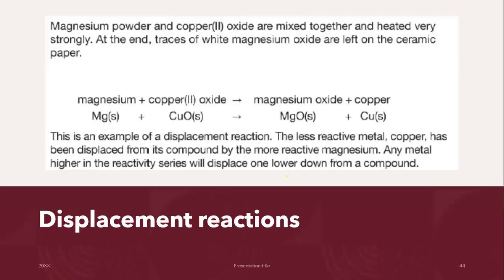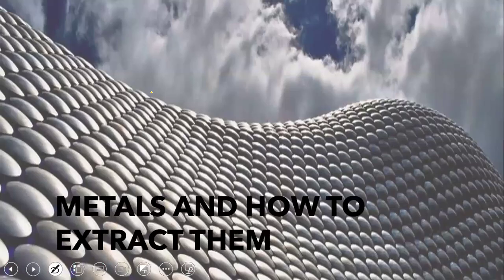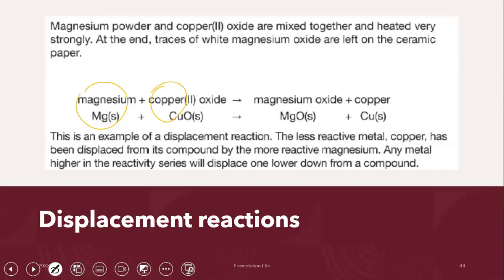Now, other than that, when we talk about displacement reactions, you will also study displacement reactions when it comes to your metals. When it comes to your metals, what are we going to see? We are going to see that a more reactive metal can displace a less reactive metal. So for example, magnesium can displace copper from its compound. Why? Because magnesium is more reactive. So quite similar to halogens. That's why I put them side by side. These topics link up. Magnesium will remove copper and you will get magnesium oxide and copper.